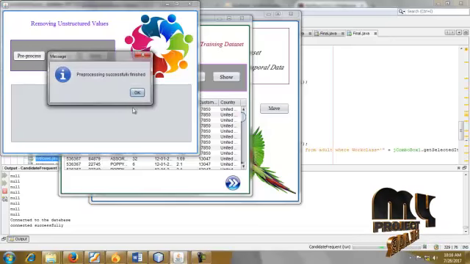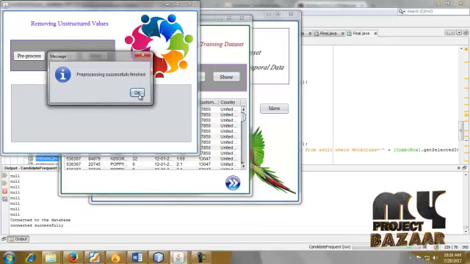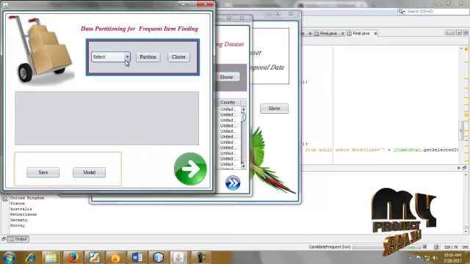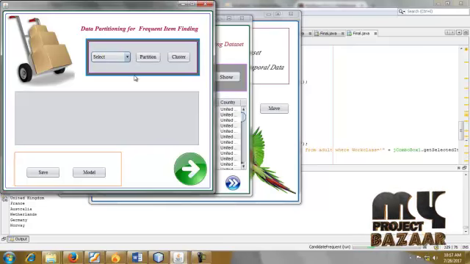So this is the pre-processing. The pre-processing is successfully completed. Pre-processing means that if any data is null, it is removed. So click to move. Next one is the data partitioning.